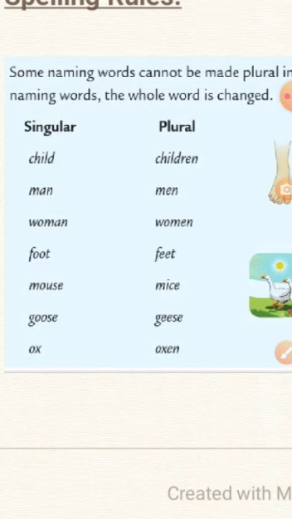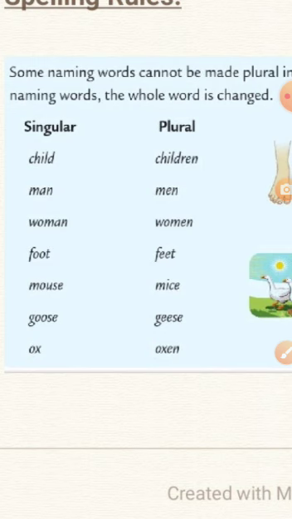GEESE, geese. Then we have ox. Ox is a male cow. Then what's the plural of that? It is oxen. Oxen, oxen. So let's look at the examples. Read it singular and plural. This is how you should learn it when you are memorizing.